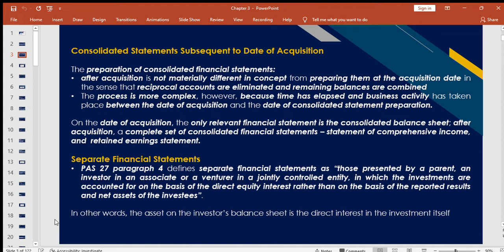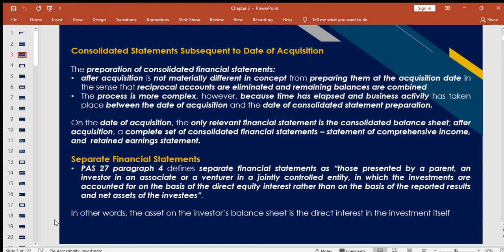So, separate financial statements, as per Philippine Accounting Standard 27, PAS 27 paragraph 4, are defined as those presented by a parent, an investor in an associate, or a venturer in a jointly controlled entity, in which the investments are accounted for on the basis of the direct equity interest rather than on the basis of the reported results and net assets of the investees.